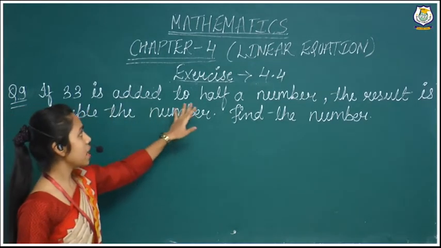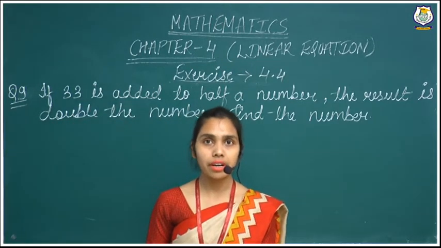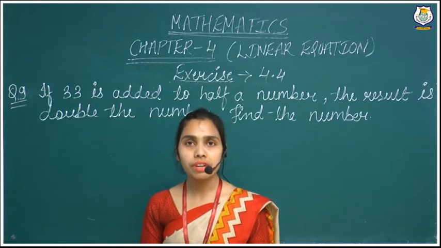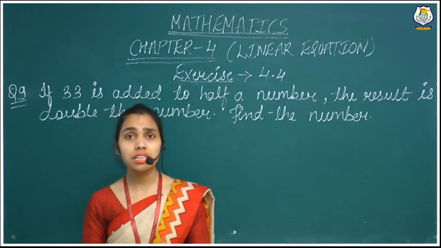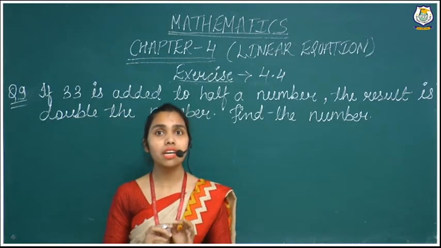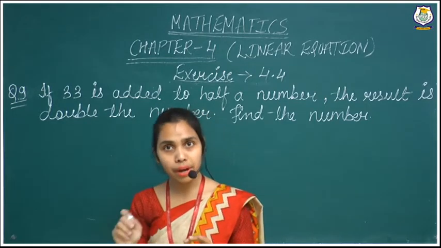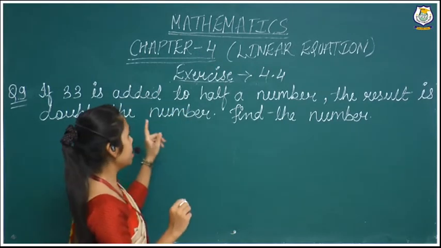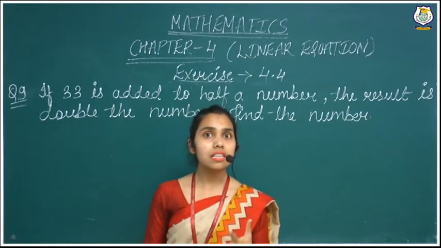If 33 is added to half of a number. Half of a number, it means the number they have not given, so we will have to assume that number. So we take our number to be x, and what they have told, 33 is added to half of a number. Half of a number means we divide our number by 2. So x by 2 and added 33, it means plus 33. The result is double the number.